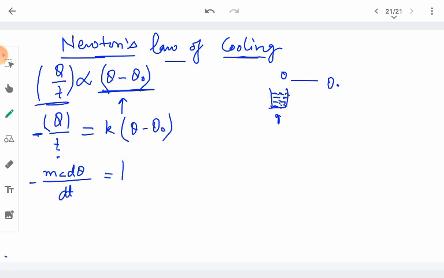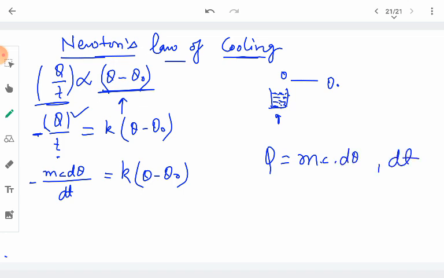So mc d theta upon dt becomes equal to k into theta minus theta naught. We have just substituted the value of heat lost, which is the mass of the substance losing heat times its specific heat times the temperature difference in time dt. So this becomes the rate of loss of heat.